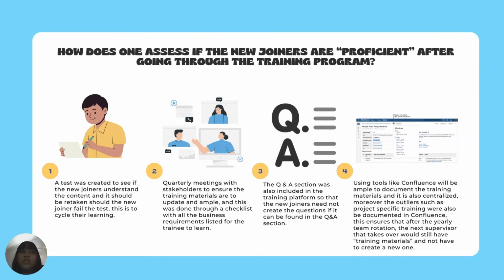The second one will be quarterly meetings with stakeholders. This is to ensure that training materials are up to date and ample. This was done through a checklist with all the business requirements listed for the trainee to learn.